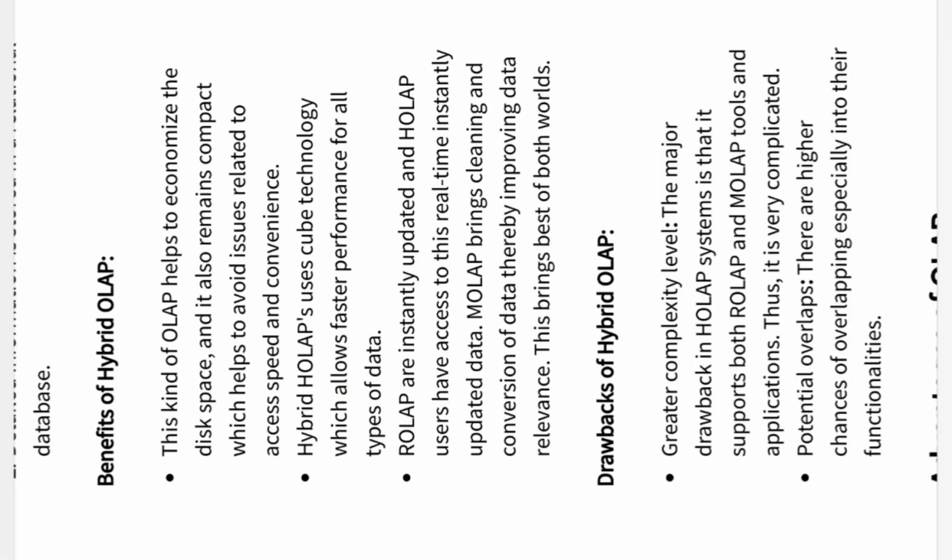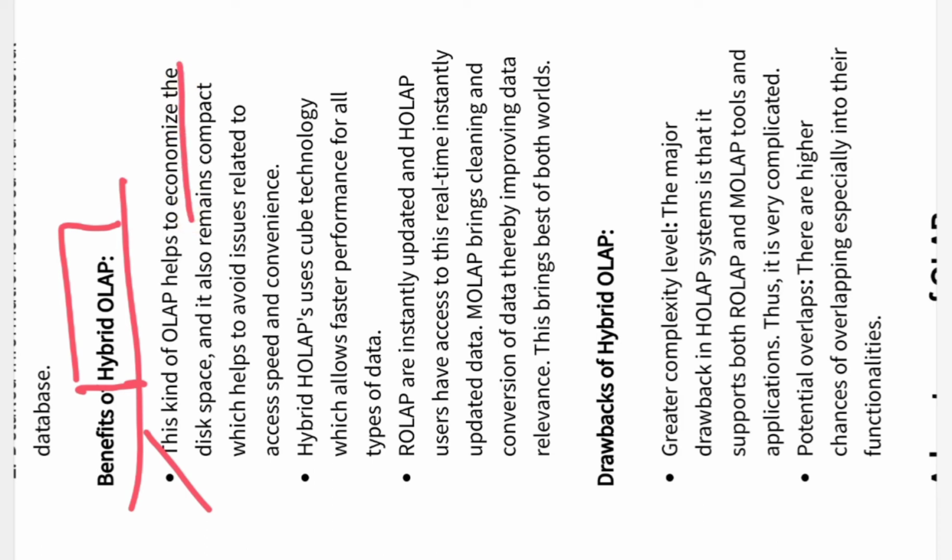So there are certain advantages of the hybrid OLAP. The first one is the disk space, and whatever the things are there that we can economize, means the cost we can reduce, right?